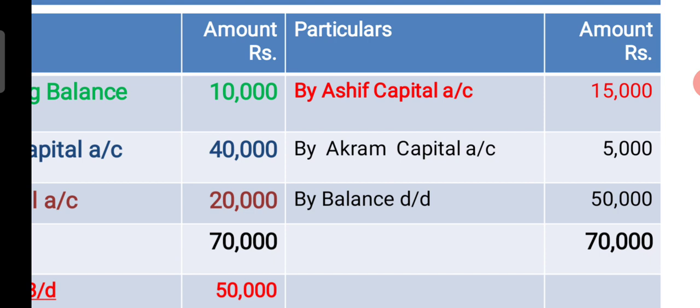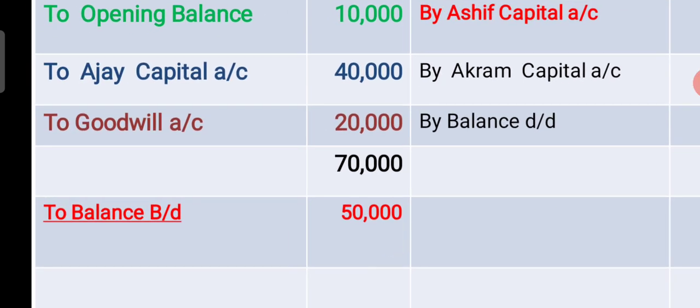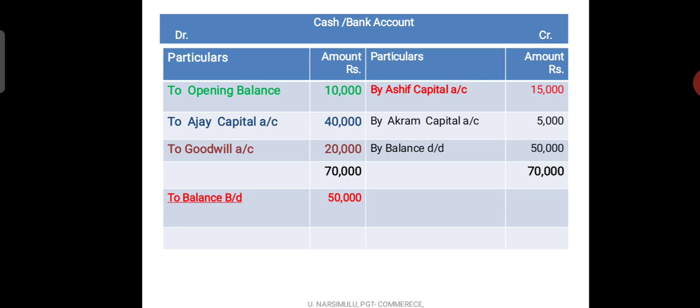Okay. So from 70,000, if we deduct 20,000, the balance would be 50,000. Balance carried down rupees 50,000. Now that amount can be carried forward to balance brought down rupees 50,000. This 50,000 will appear in the new balance sheet. So in this way you can prepare cash or bank account.